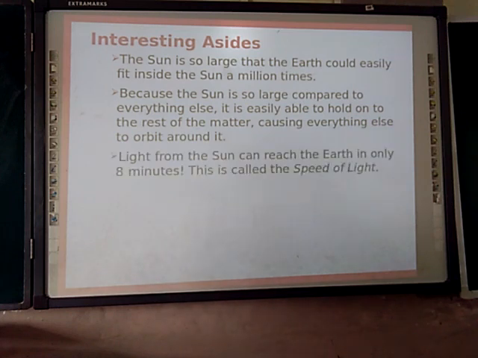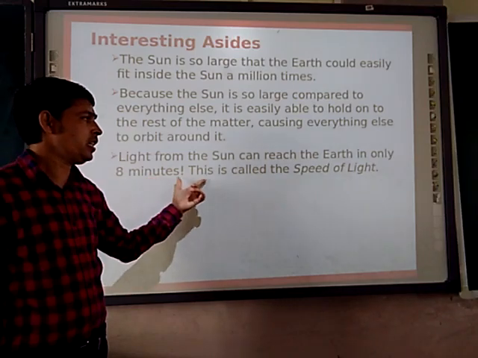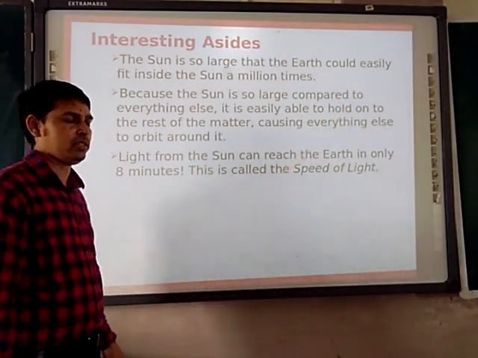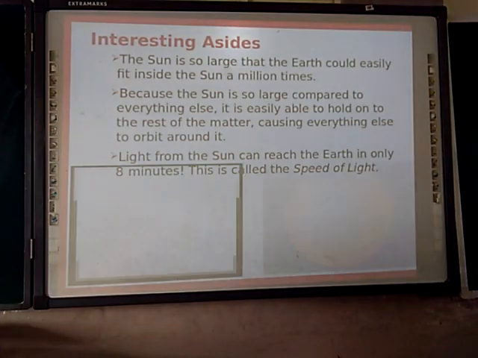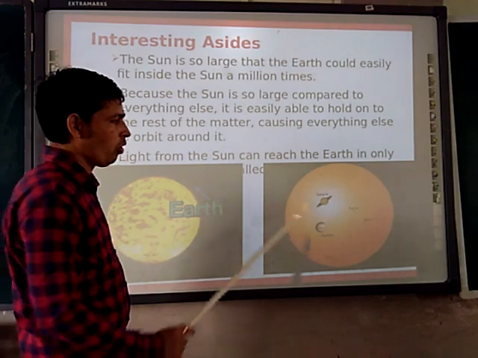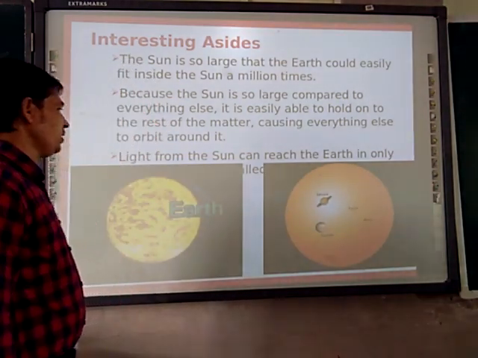Moving further, light from the Sun can reach the Earth in only 8 minutes. This is the speed of light. Next, you can see all the planets can fit into the Sun. Right?